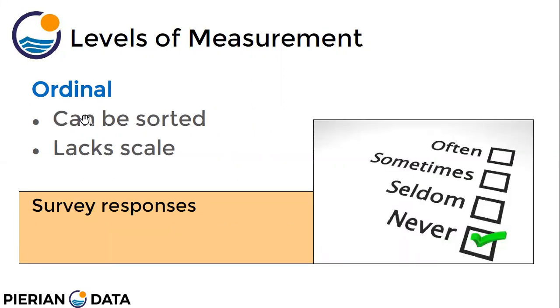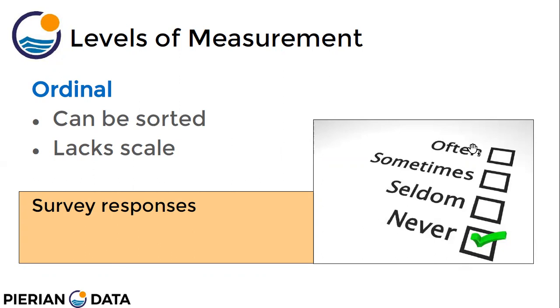right? Next is the ordinal data. Ordinal can be sorted, but it lacks a scale, right? Can be sorted means like often, sometimes, seldom, or never, right? So how many times do you visit the gym? You say often, sometimes, seldom, or never. They can be sorted, but there is no particular scale, right?